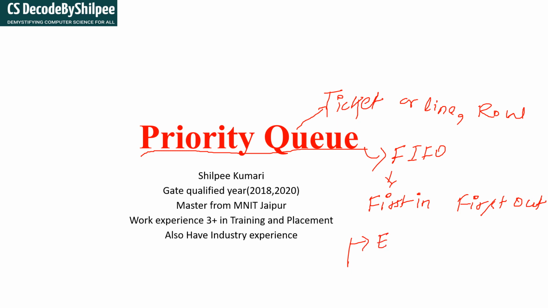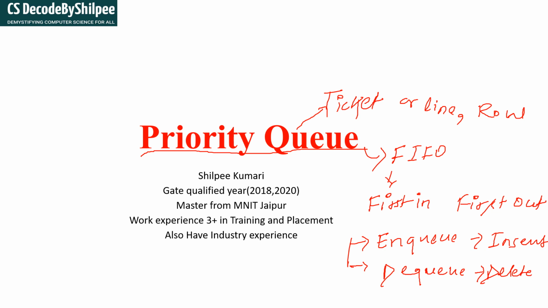One is enqueue, which is nothing but an insert operation, and another is dequeue, which is nothing but a delete operation.